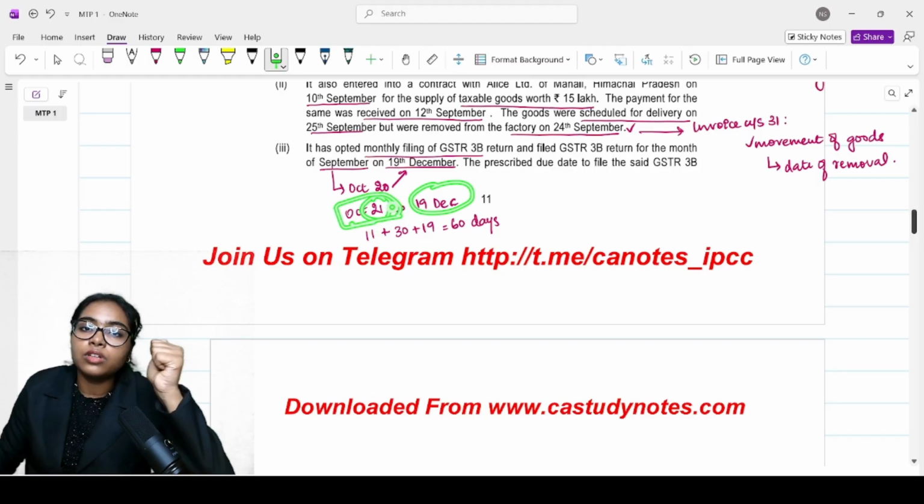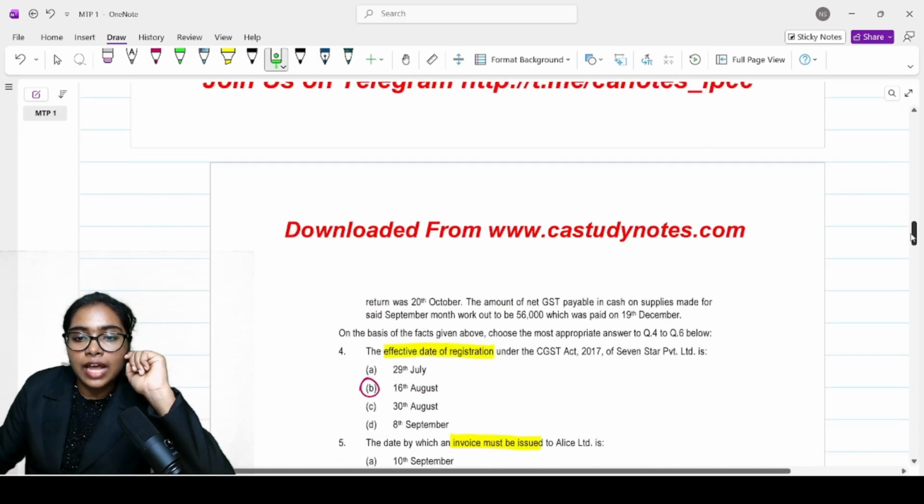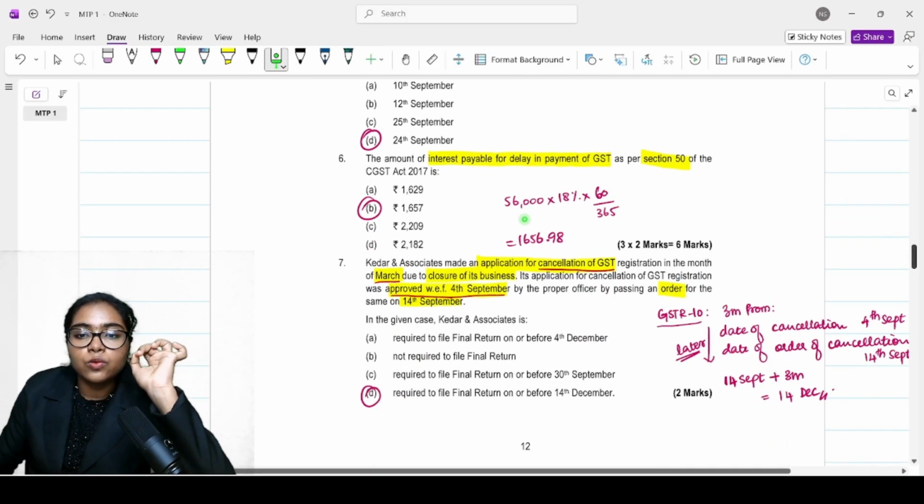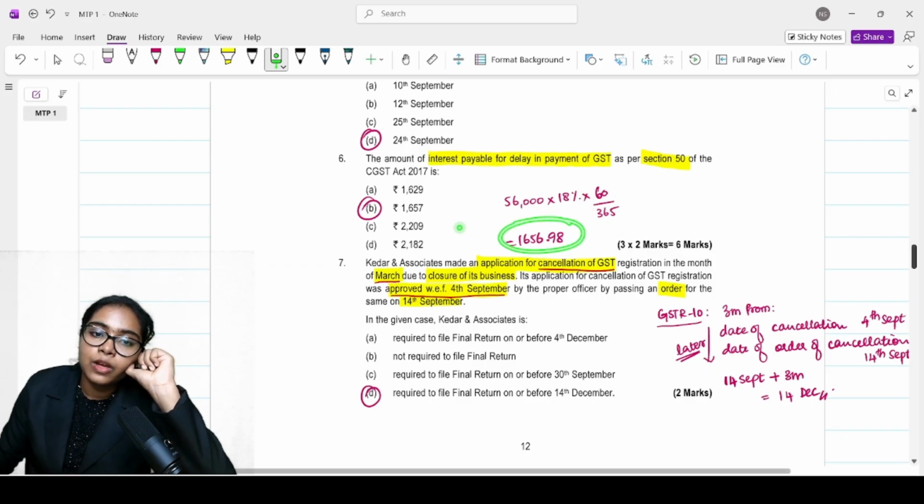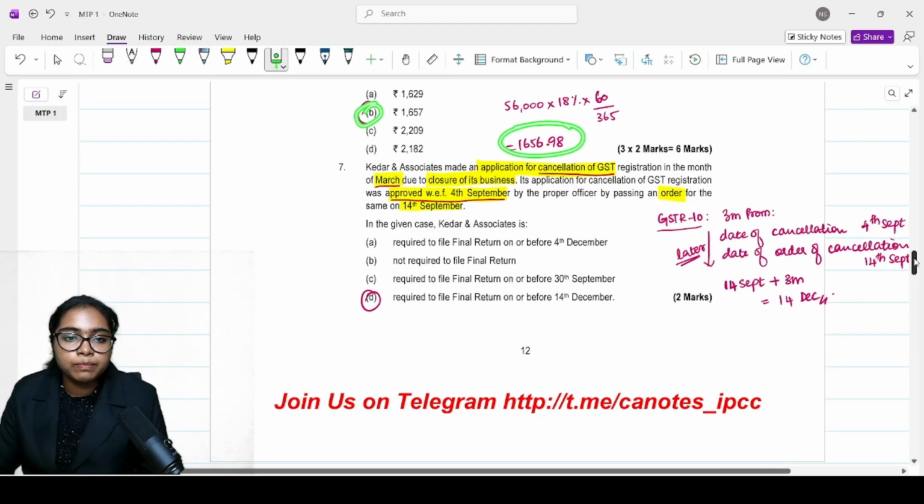October 21 to 31 is 11 days. November, 30 days. December, 19 days. Total of 60 days. So what was the tax liability here? 56,000 is what should have been paid in cash. So 56,000 into 18% into 60 divided by 365. 1657 is your answer. Moving on to the next one.